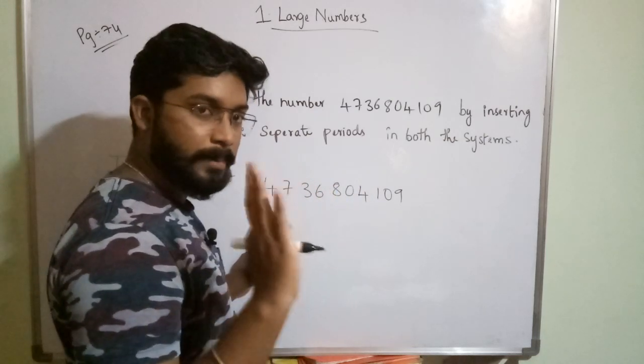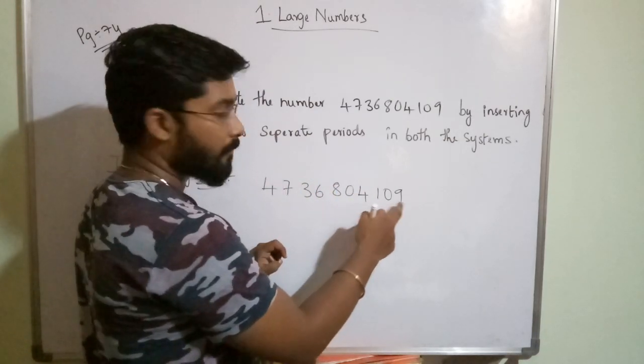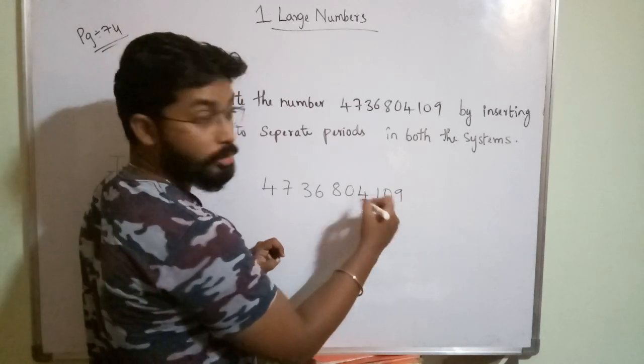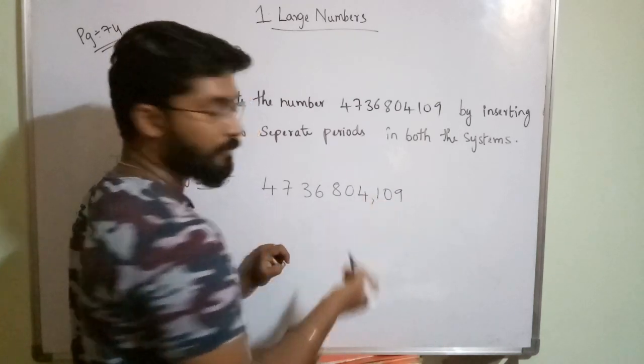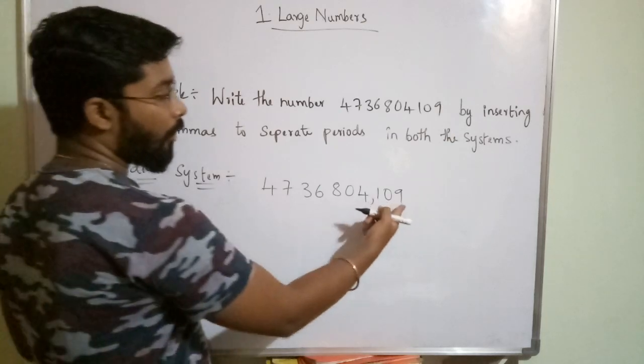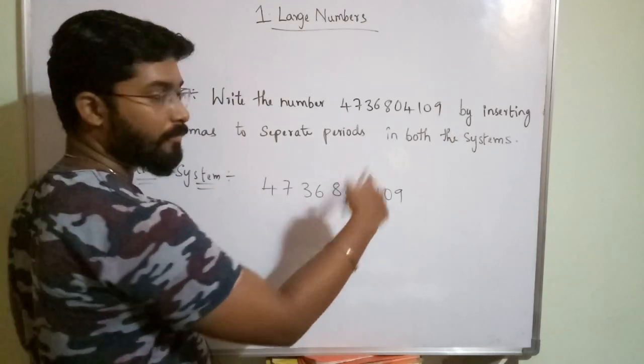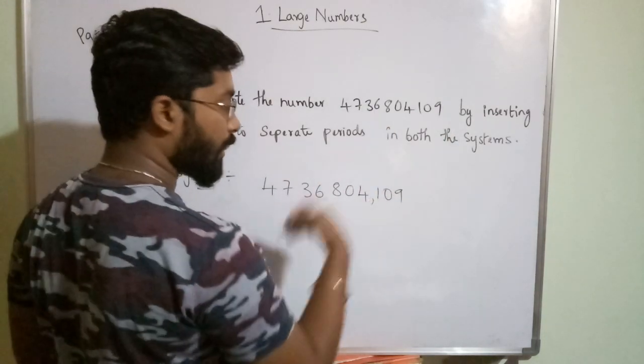3 numbers, or 3 places. Ones period: ones, tens, hundreds. So you should not separate them. You have to put a comma after 3 digits. That's why I am saying after the first 3 digits you have to put one comma, from right to left. You have to come from right to left.